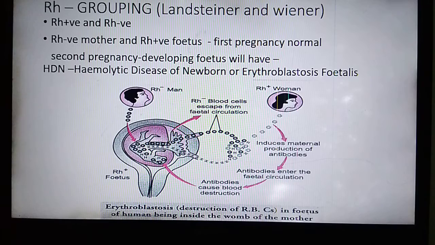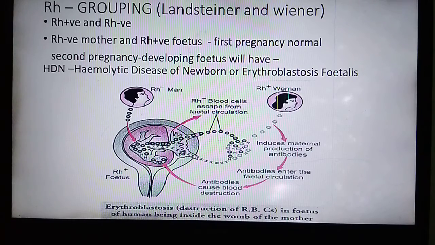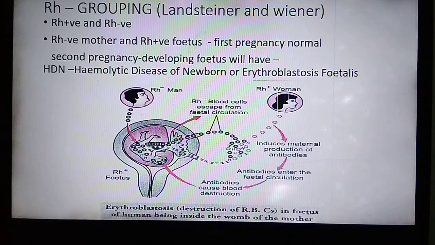Now during the first pregnancy, no problem will occur. The child is nearly normal and delivered safe. But at the time of delivery, there are more chances of exposure of maternal blood to fetus blood, which will result in production of more anti-Rh positive antibodies in the maternal blood. The problem will arise in the second pregnancy.